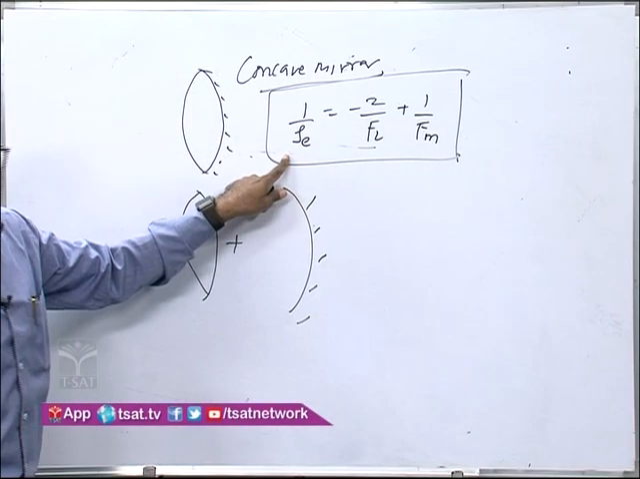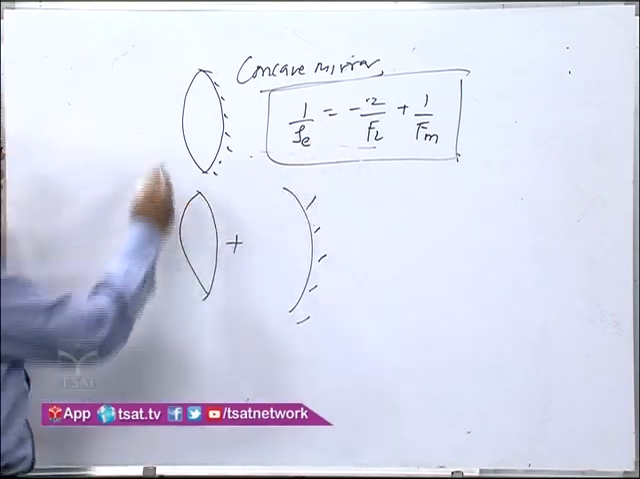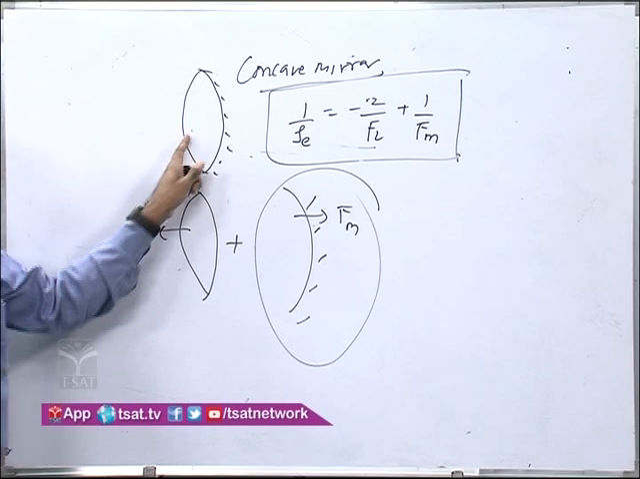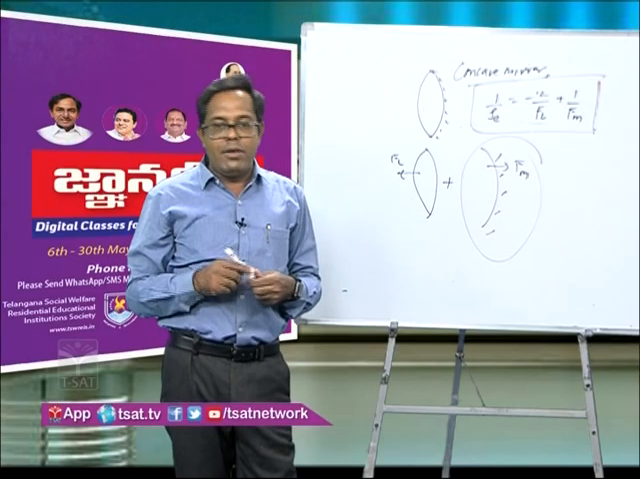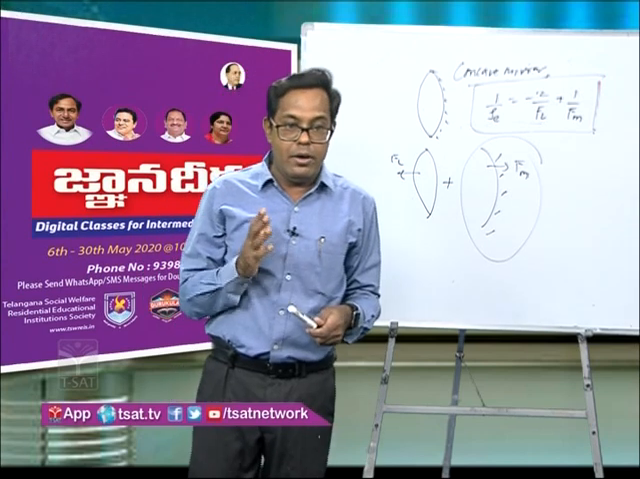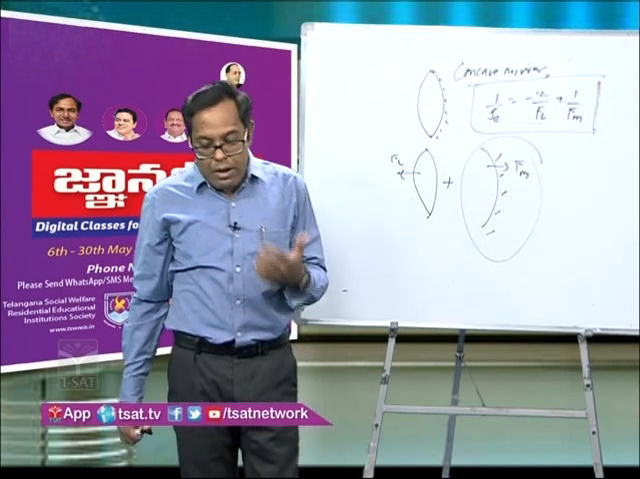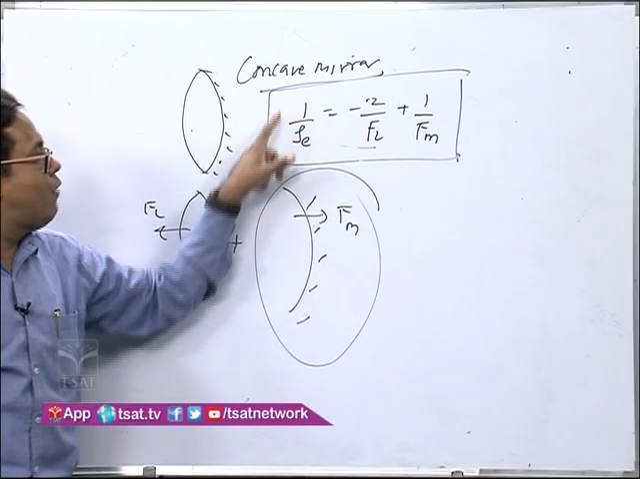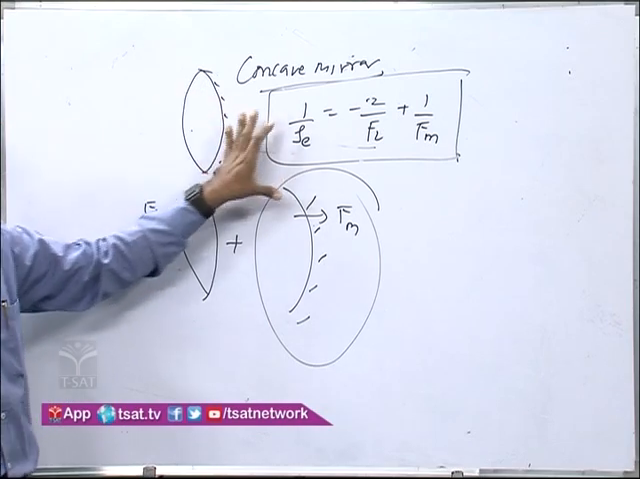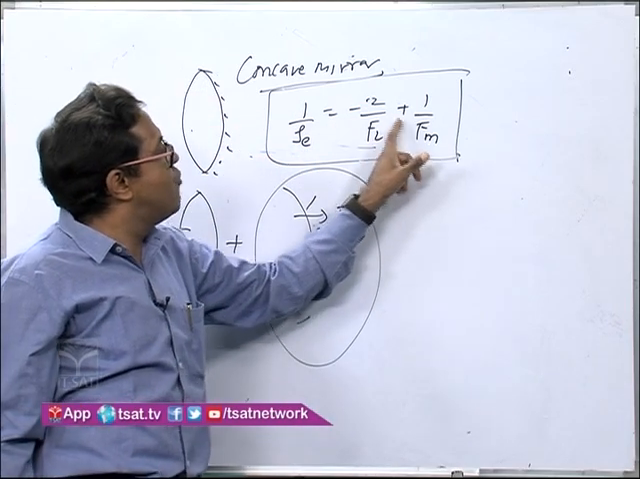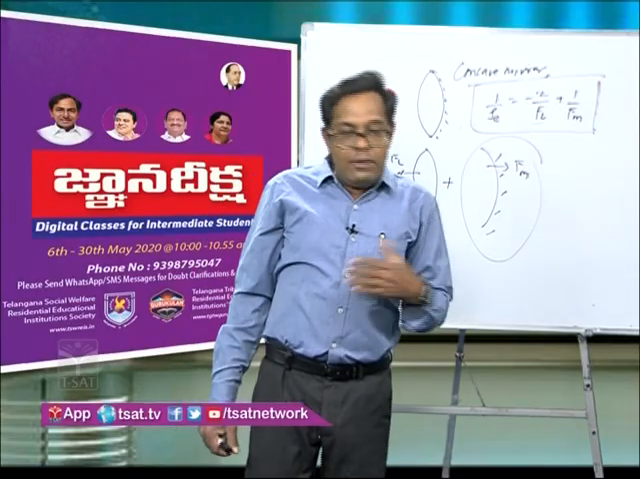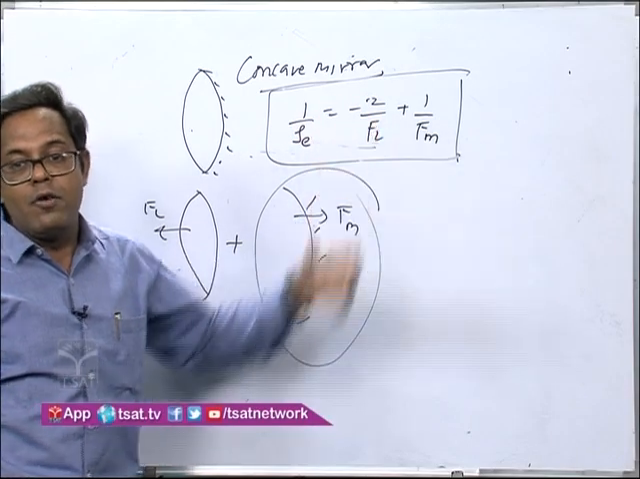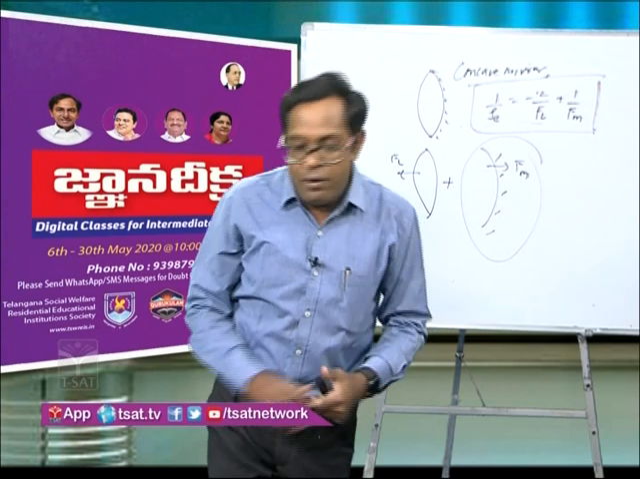The effective focal length, which will behave like a mirror, is equal to minus 2 by FL, where FL is the focal length of the lens and FM is the focal length of the individual mirror, and when these are combined, or when the lens is silvered, it will behave like a mirror. Remember this formula, very important: 1 by Fe, that is the effective focal length of this combination, which will act as a mirror, is equal to minus 2 by FL plus 1 by FM. When you are using this expression in a numerical, you have to use the sign convention.